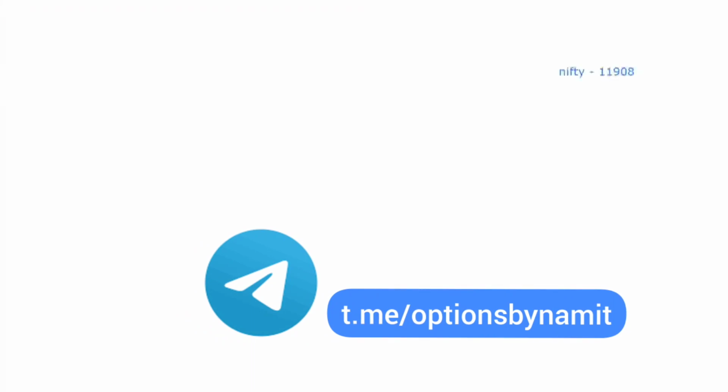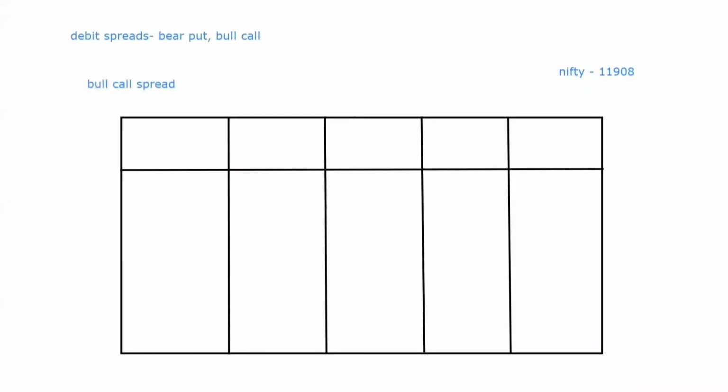Okay, so this is the closing of Nifty on 4th November 2020, that is 11,908. So what are debit spreads? Bear put or a bull call spread. Okay, both are debit spreads. Here we'll take an example of a bull call spread.